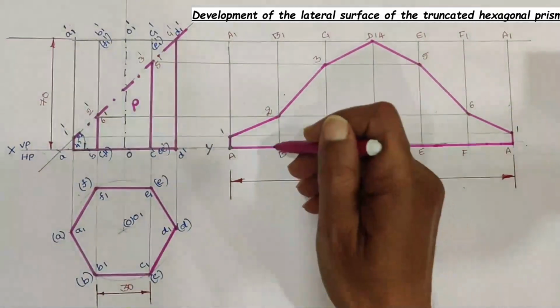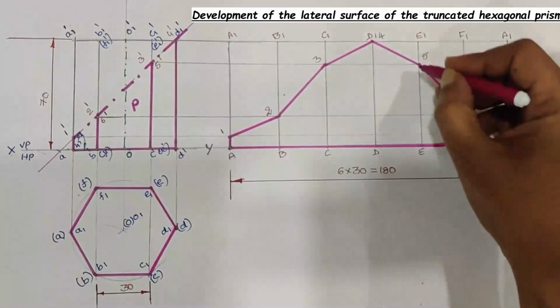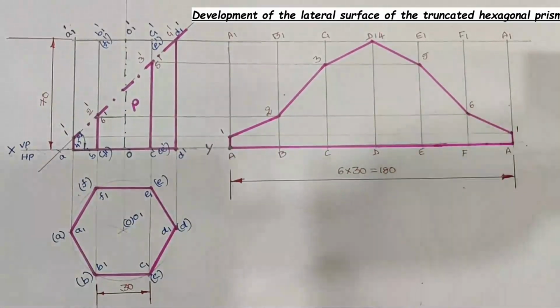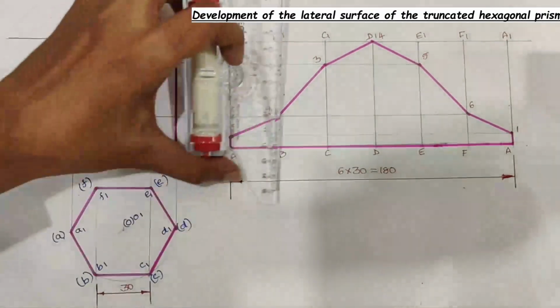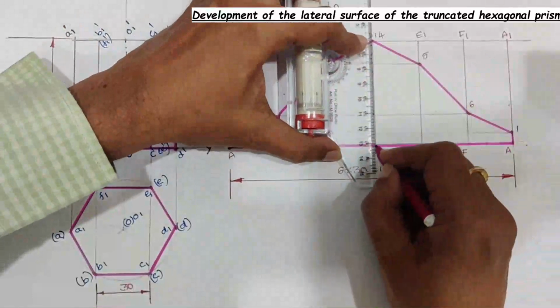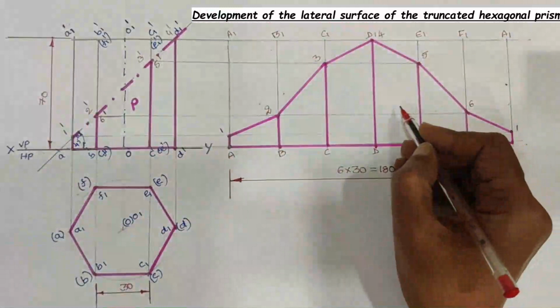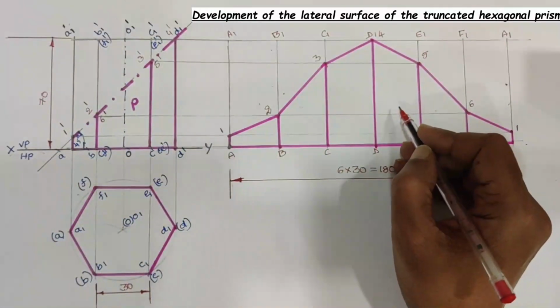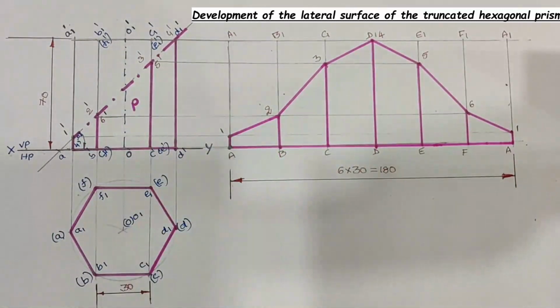Then join B22, C23, D24, E25, F26 face edges also with H pencil. This is the development of the lateral surface of part P of the truncated hexagonal prism.